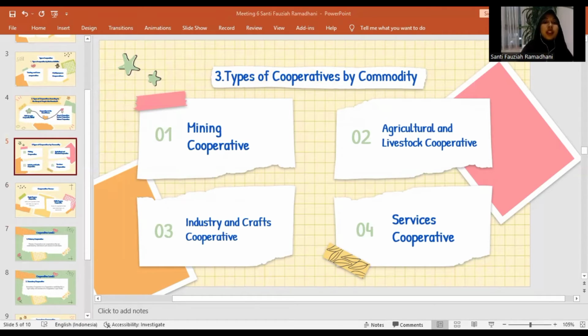The next is industry and craft cooperative. Industrial cooperatives or craft cooperatives are cooperatives that carry out their business in certain industrial or handicraft business fields. For the examples, cooperative of batik, cooperative of weaving, and others. And the last is service cooperative. Service cooperatives are cooperatives that specialize in producing and marketing certain service activities. For the example, transportation service cooperative, marketing service cooperative, and others.